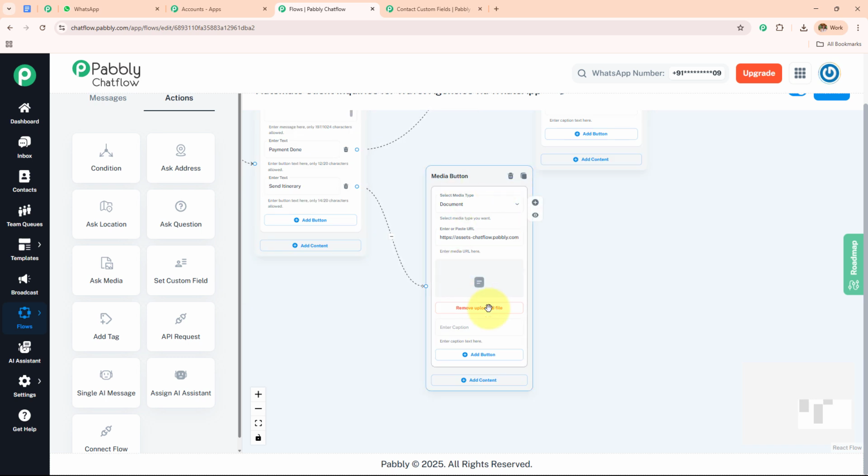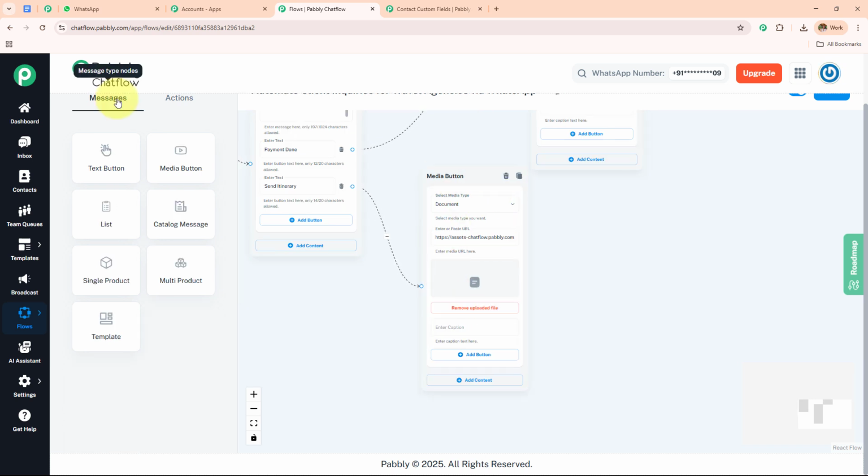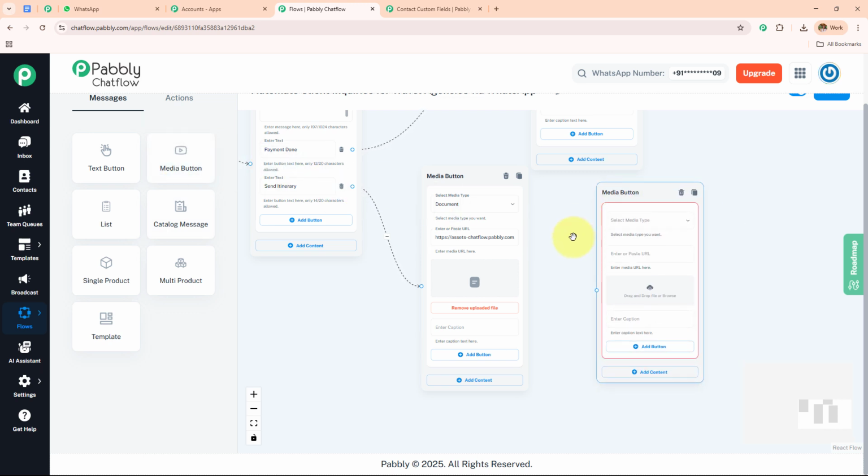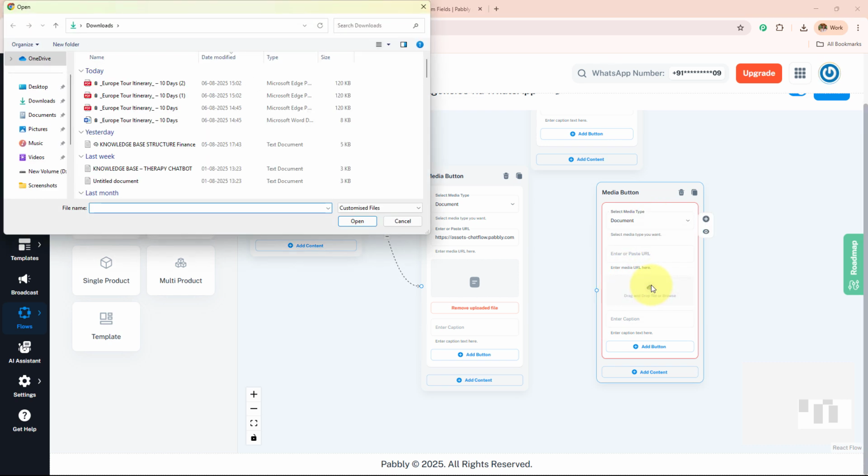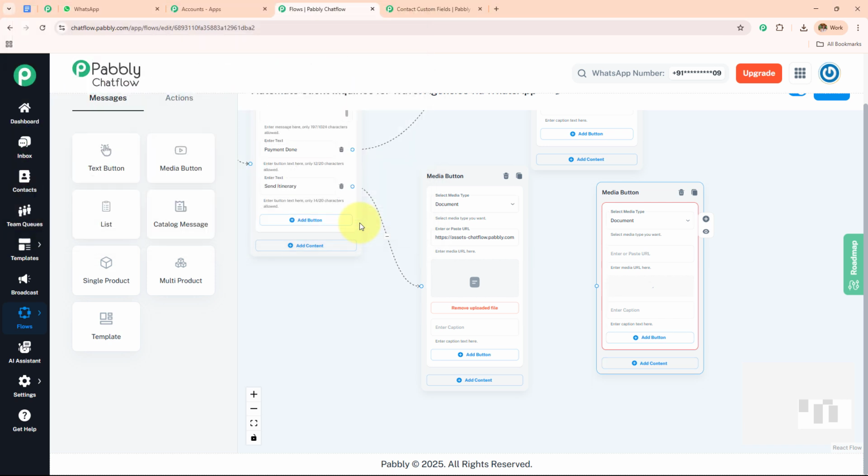Now how was I able to send this document? For that, I'm simply going to click on this messages, and I have dragged and dropped this media button, made a connection between this circle and this circle, selected the media type as document, and I have already downloaded the document. So I'm simply going to select and open that document, and you will be able to upload that document, build the connection, and you will be able to send it.